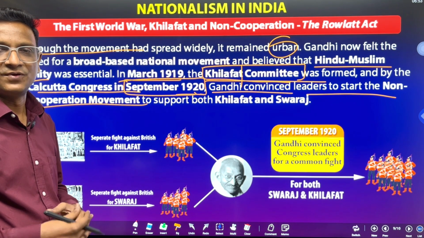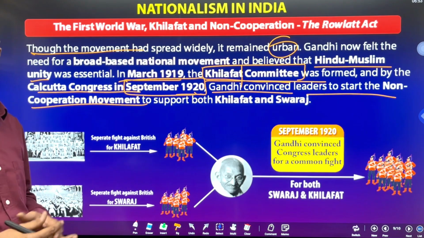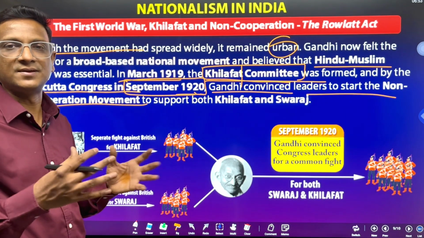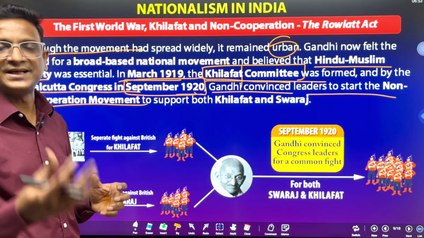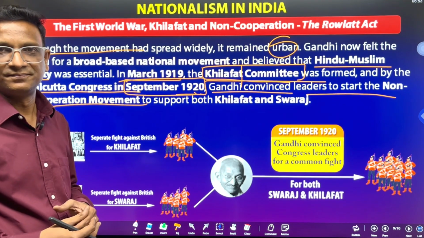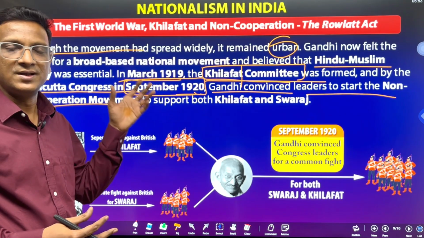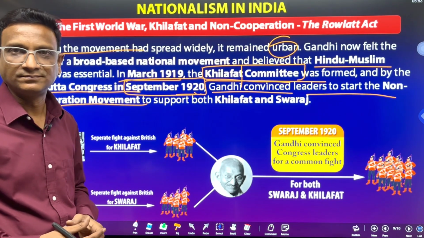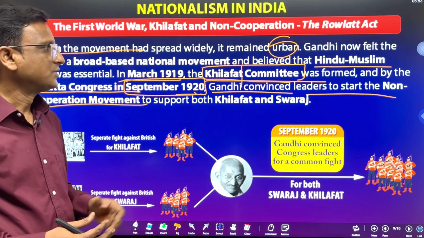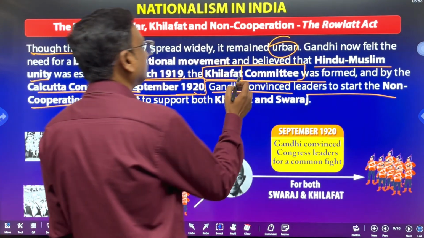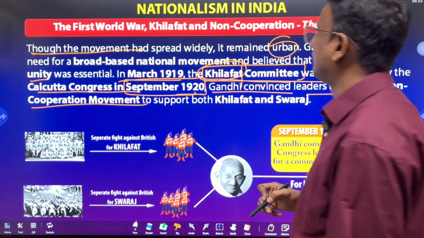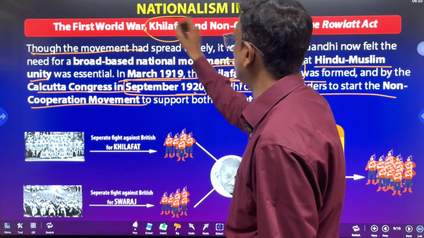That is why they started the agitation, because the British were going to take some kind of action against their spiritual leader, the world Muslim spiritual leader, the Khalifa. That is the Khilafat issue.